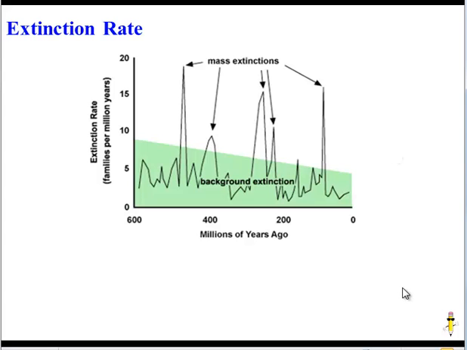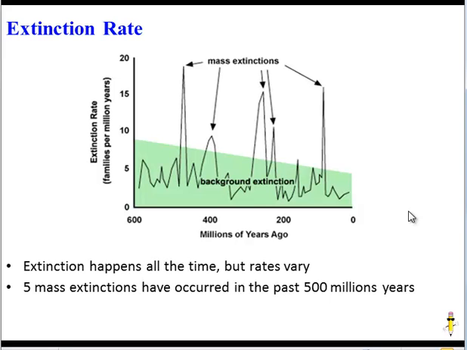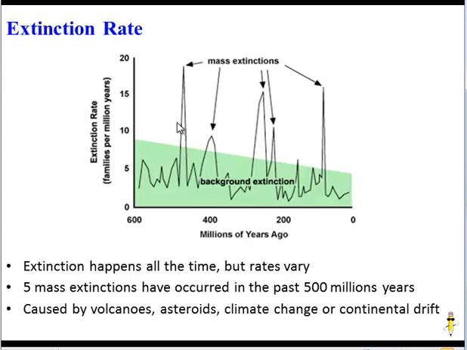Now, how has this happened over time? Well, if you look at this graph, you can see that extinction has been happening the whole time. But sometimes the rates are different. Sometimes extinction rates are low, but then we have these periods where there were mass extinctions, and over 50% of species were lost. So although extinction happens all the time, the rate may vary. And these mass extinctions were caused by major environmental changes, such as volcanic eruptions, asteroids colliding with the Earth, climate change like ice ages, or continental drift. Pangea resulted in a lot of extinctions several million years ago.